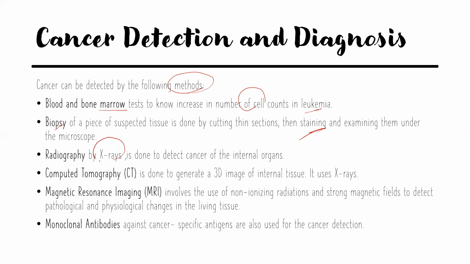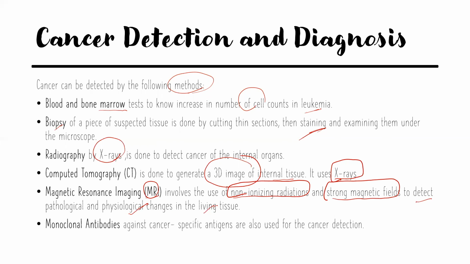Radiography is done by taking X-rays. Computed tomography, also referred to as CT scan, is done to get a 3D image of the organ or the internal tissues. It uses X-rays. Then we have magnetic resonance imaging or MRI, which involves using non-ionizing radiations and strong magnetic fields to detect the pathological and physiological changes in the living tissue.